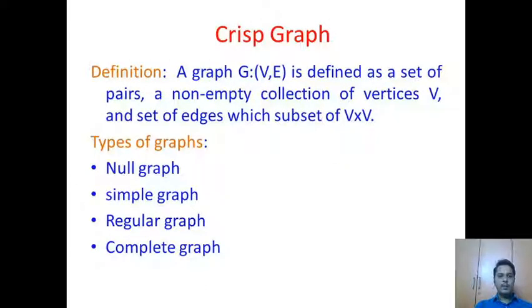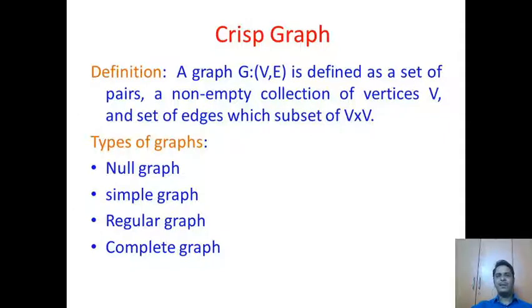Before starting into fuzzy graphs, let me define what a crisp graph is. It is a very familiar topic. A crisp graph is a pair of elements, namely a vertex set V and an edge set. The vertex set should be non-empty and the edge set may be empty. It is a subset of the Cartesian product V cross V. Formally, a graph G is defined as a set of pairs: a non-empty vertex set V and a subset of V cross V.